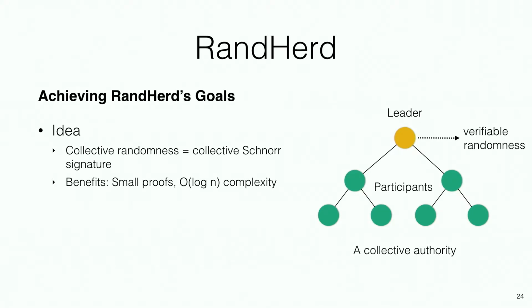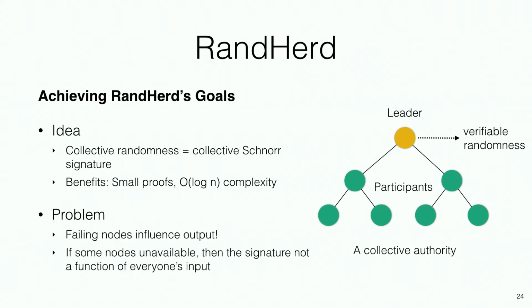So the main idea behind RandHerd was to create our collective randomness as a continuous stream of collective Schnorr signatures on some value. The benefit of that was definitely a small proof size. If you have a single signature, the size of it is small and the verification is quite small. And we wanted to get a better performance.